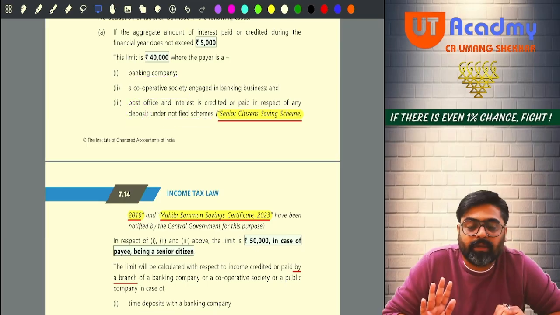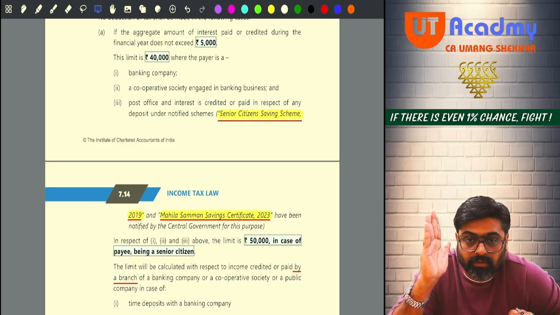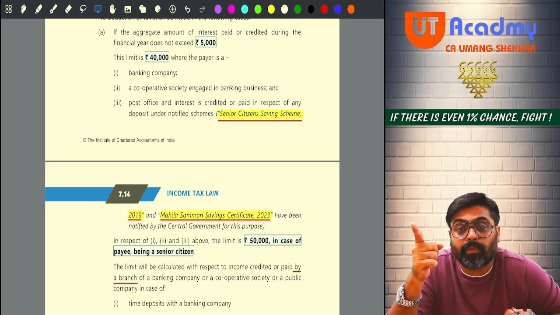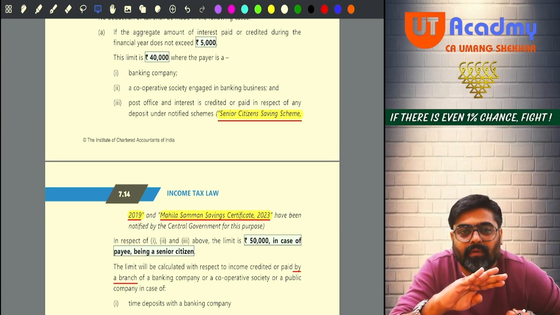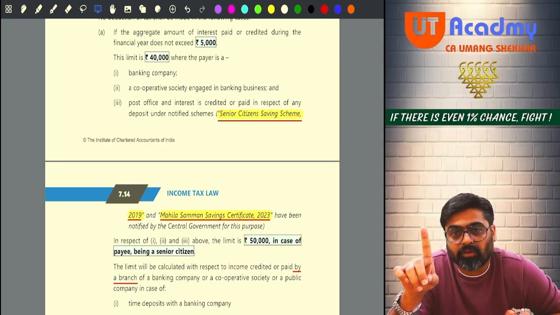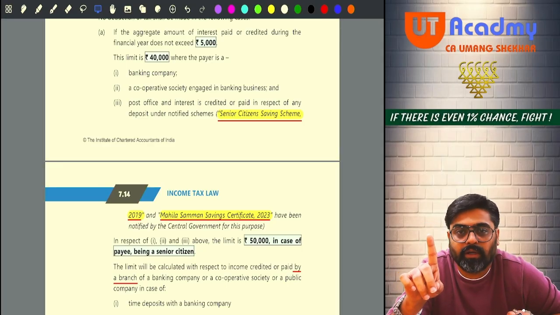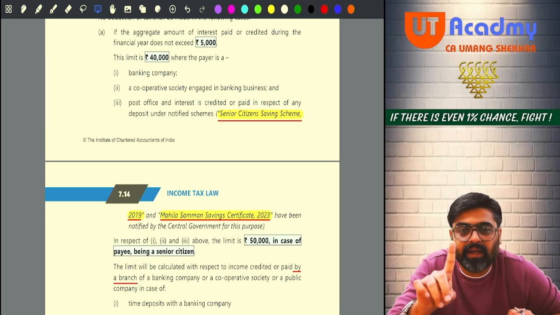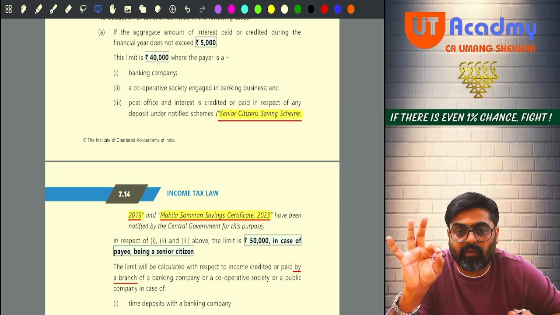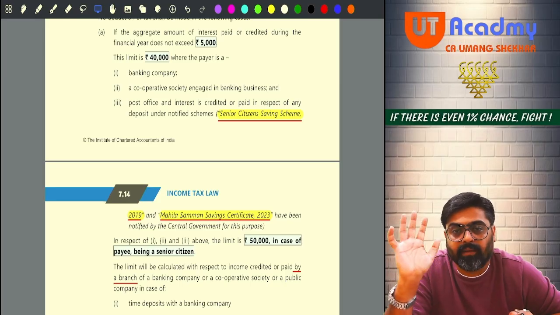What does time deposit mean, you know? Time deposits, write down, are fixed deposits or even recurring deposits repayable after a prescribed or specified time.